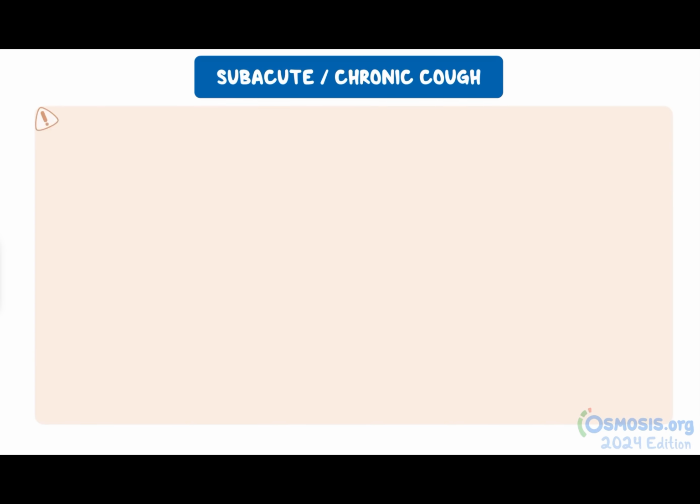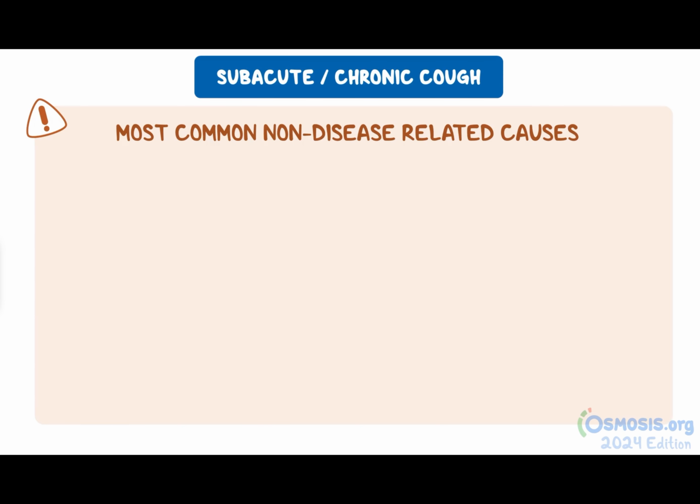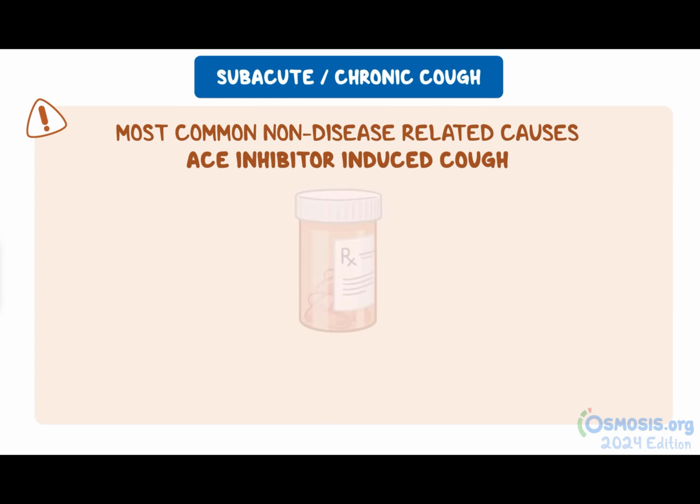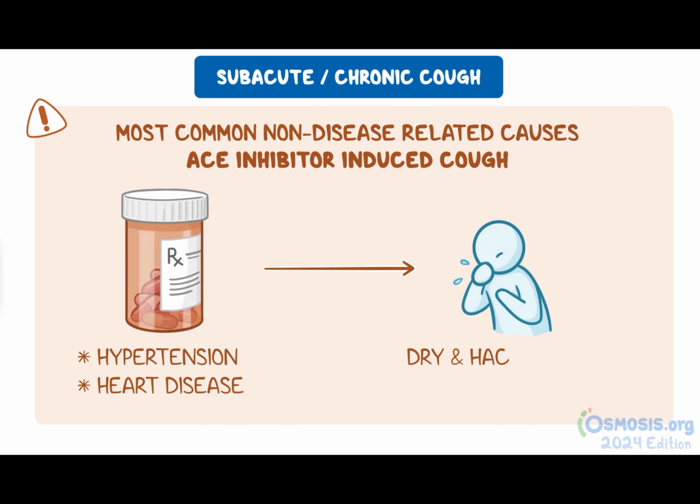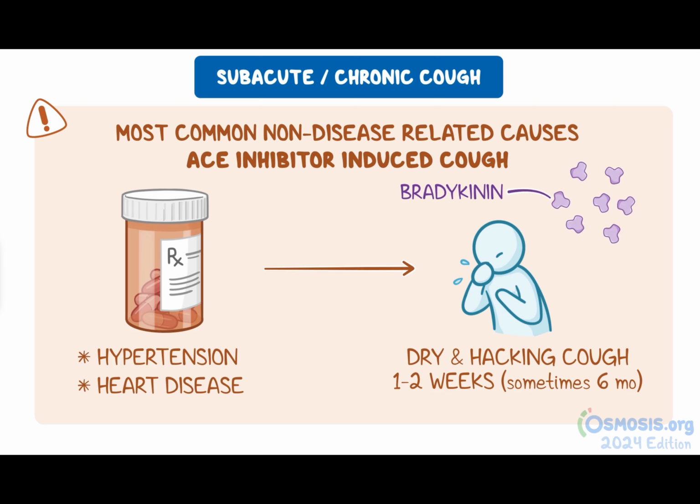Here's a high-yield fact. One of the most common non-disease-related causes of cough is ACE inhibitor-induced cough. Individuals who are taking ACE inhibitors for hypertension or heart disease can develop a dry and hacking cough that typically occurs 1 to 2 weeks after starting the medication, but in some cases it might occur after 6 months. This is likely due to the accumulation of bradykinin, and it typically resolves within a few days of stopping the medication.